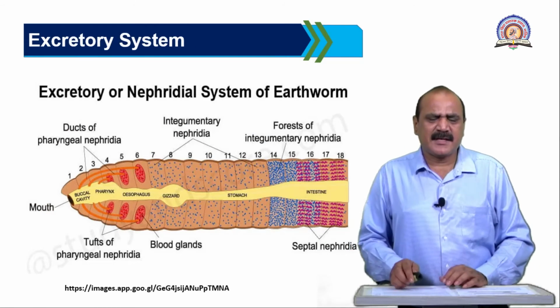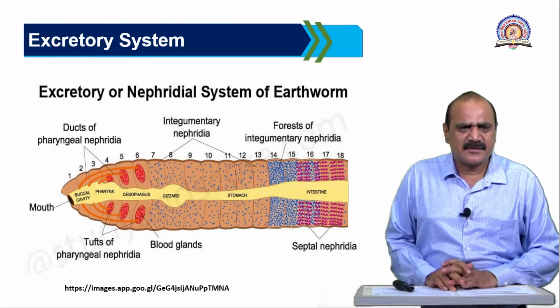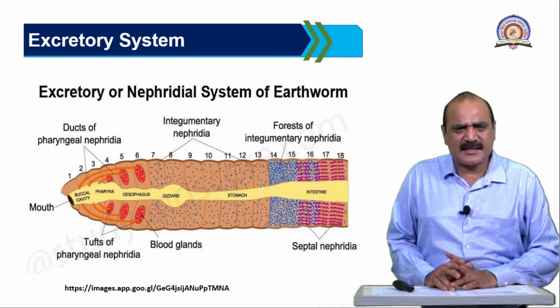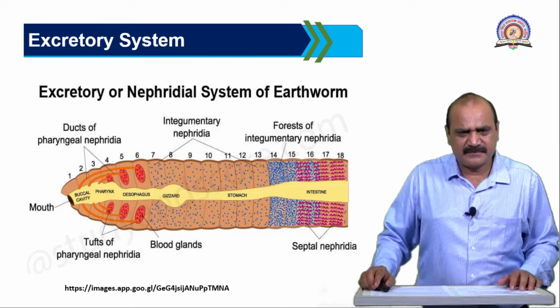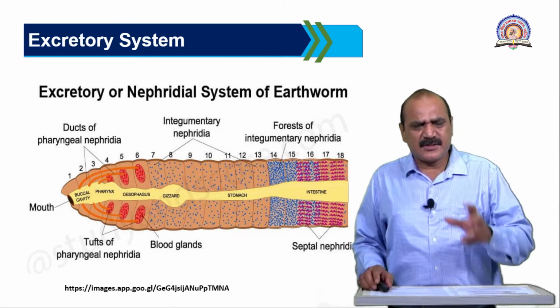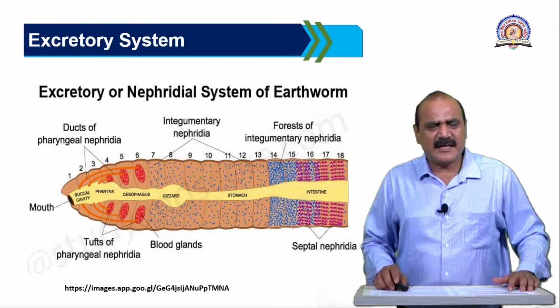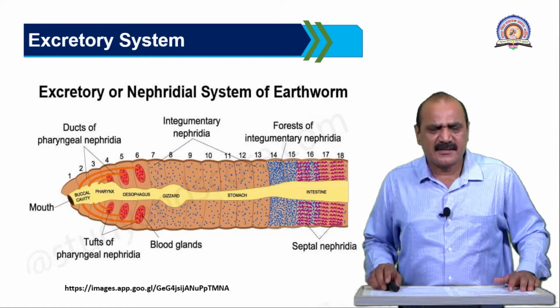Now next, the excretory system. Excretory system means removing the nitrogen-containing waste products from the body. This is excretion, and the process of excretion takes place with the help of excretory organs.